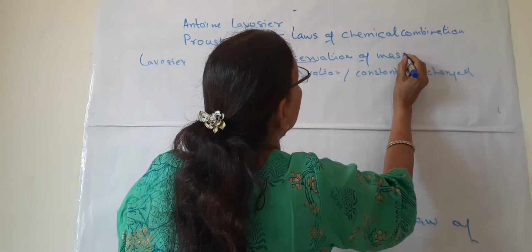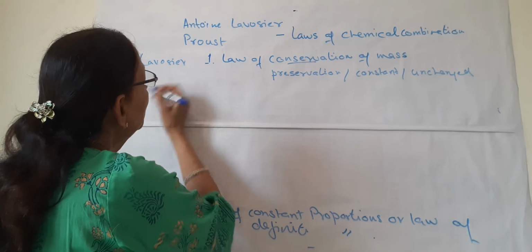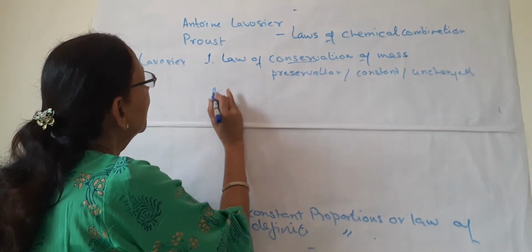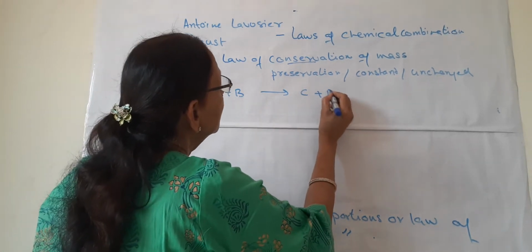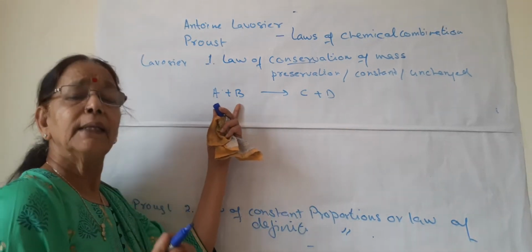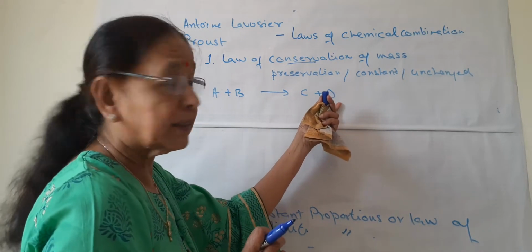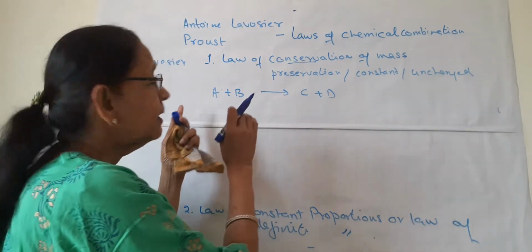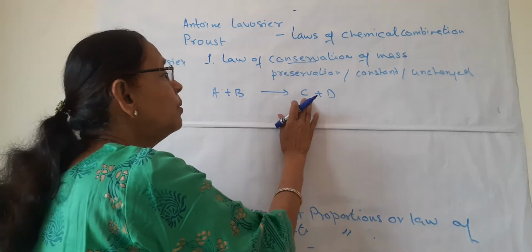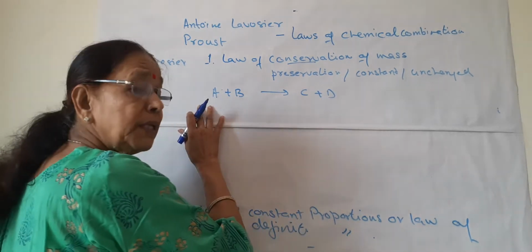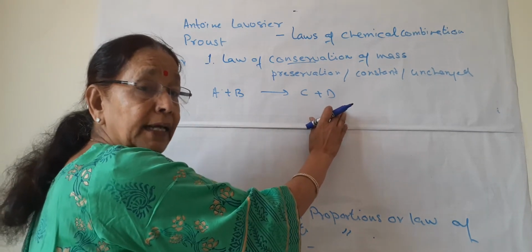So what is this? In a chemical equation, all of you know, suppose this is a chemical equation. A and B are known as reactants. C and D are known as products. What this law says is that the mass of A and B should be equal to the mass of C and D, before the reaction takes place and after the reaction takes place.